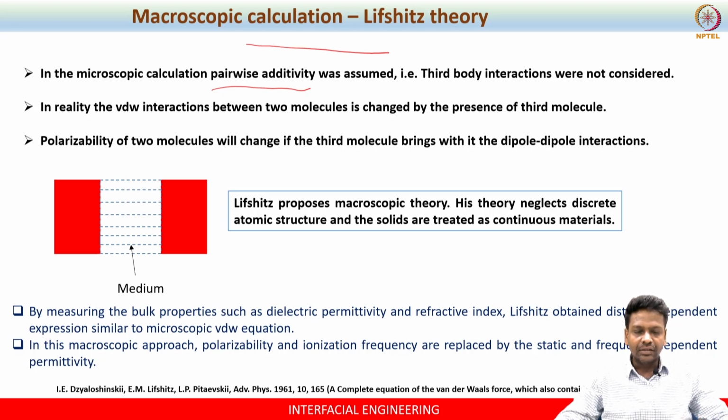The other approach is to measure bulk properties, such as dielectric permittivity and refractive index. When we say bulk property, the theory assumes the continuum approach, so the molecular theory is no longer valid here. All you can do is measure the bulk properties, based on which you can calculate the Hamaker constant. That is the idea proposed by Lifshitz in his theory, and that is exactly what we are going to look at.